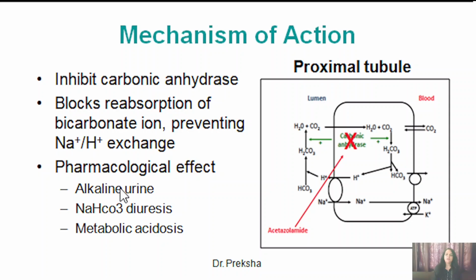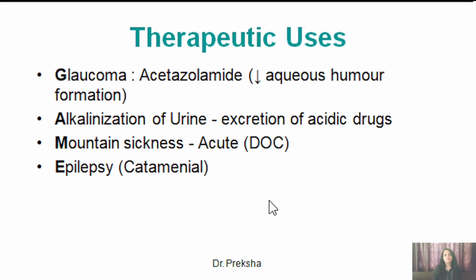So the ultimate pharmacological effect of this drug is that it can alkalinize the urine, it will induce sodium excretion and bicarbonate excretion, so that is sodium bicarbonate diuresis, and it will also result in metabolic acidosis. So this was about the mechanism of action of acetazolamide, which acts by inhibiting the carbonic anhydrase enzyme in the proximal tubule. Now coming to the therapeutic uses of acetazolamide.